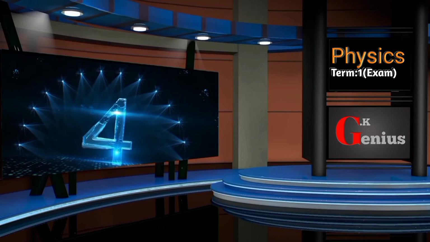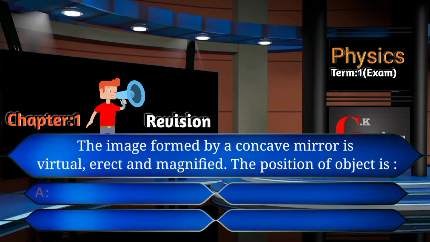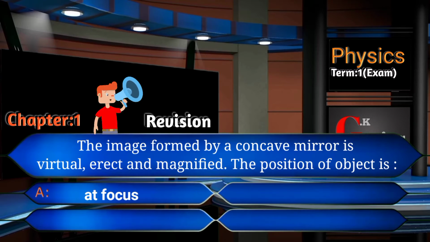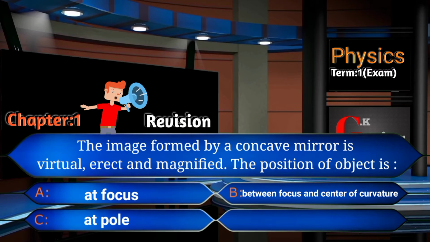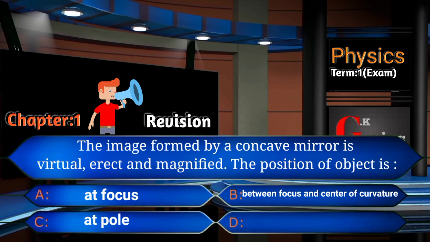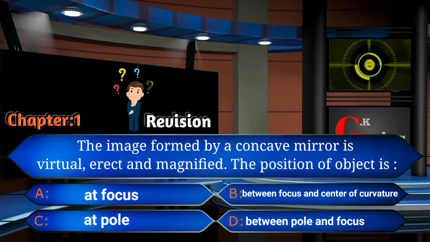Fourth question. The image formed by a concave mirror is virtual, erect, and magnified. The position of object is. Your option is A, at focus, B, between focus and center of curvature, C, at pole, and D, between pole and focus. Time start now. 9, 8, 7, 6, 5, 4, 3, 2.